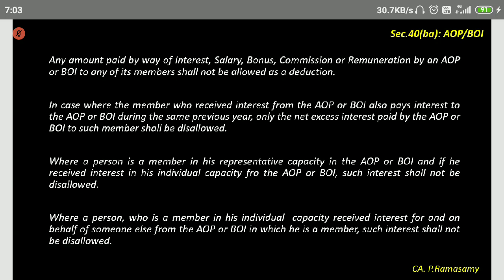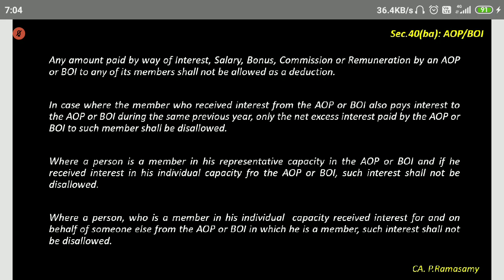See, this representative capacity. Suppose a HUF is a member of an AOP, and the Karta of the HUF will be in his representative capacity, he'll be representing the HUF in the AOP.